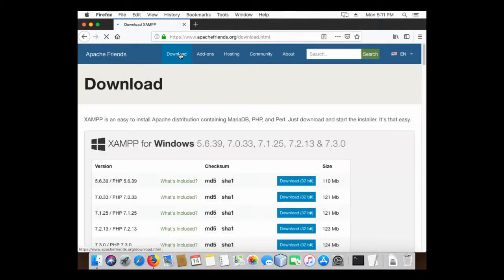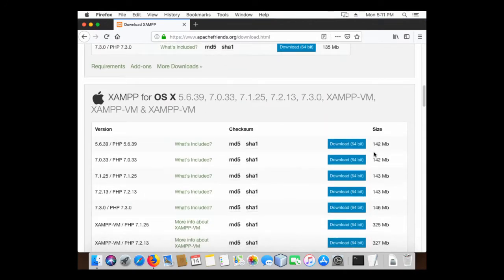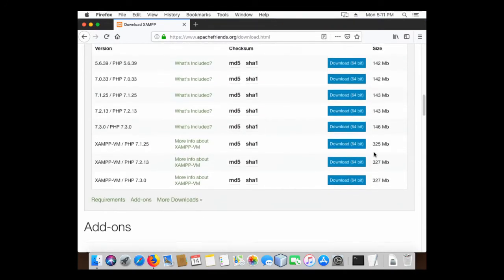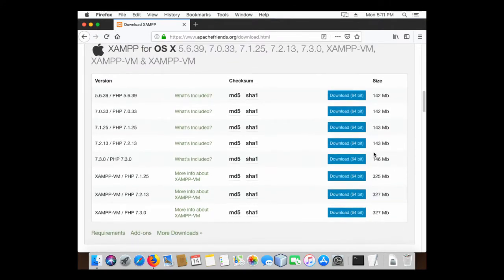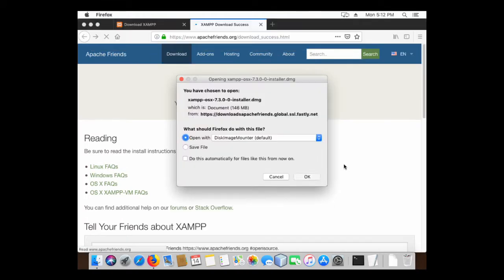Go to download. And we want XAMPP for OS 10. We want this version here, not any of these. These are complete virtual machines. So we're going to download the 64-bit at 7.3. Save the file.